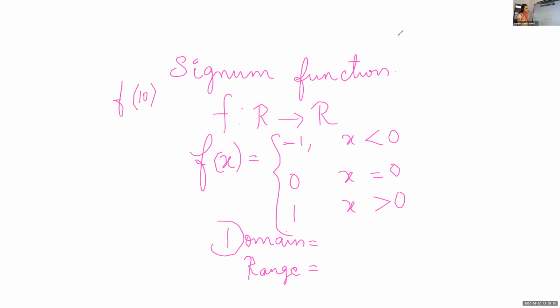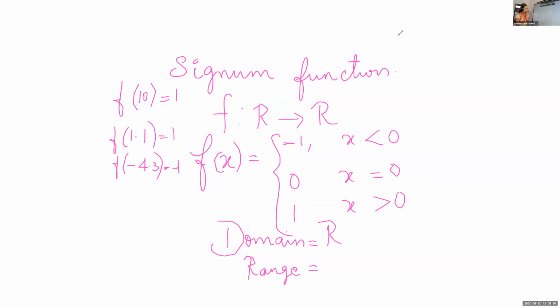f of 10? 1. What is f of 1.1? 1. What is f of negative 4.3? Minus 1, since it's less than 0. So we can define this function for any real number. So what is the domain? R, the set of all real numbers. We can define this function for all real numbers, so the domain is R.